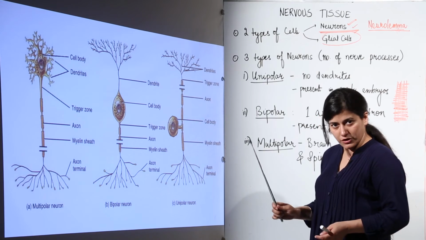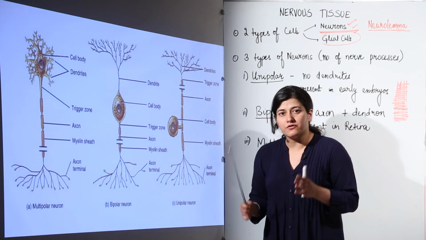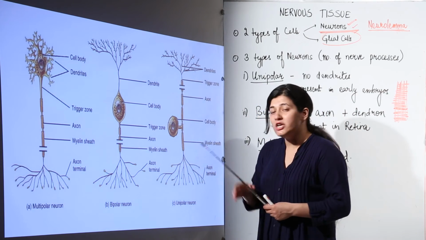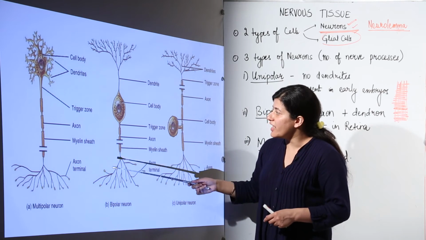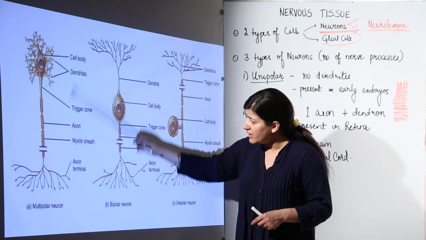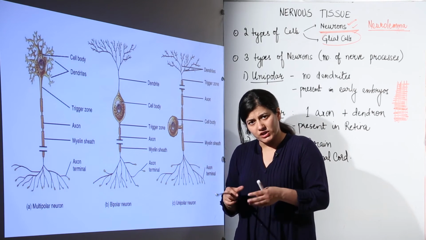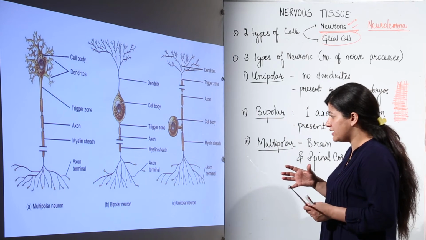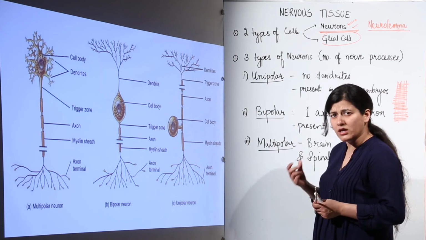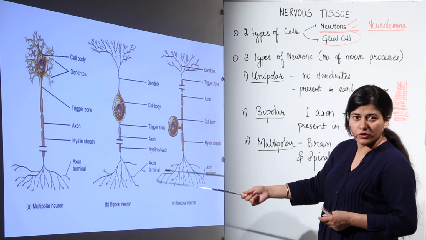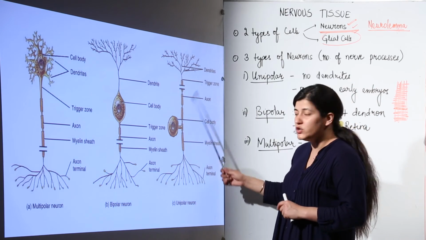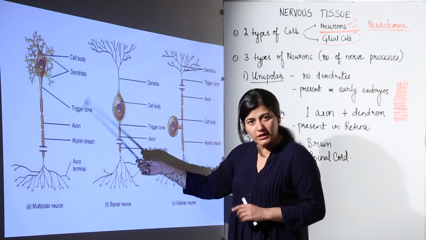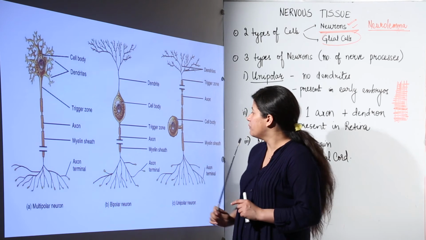In the case of multipolar neurons, our brain is the main center of all coordination activities. It is the master organ in terms of coordination. So it has many multipolar neurons with many dendrites and many axons, so that they come in contact with each other and enable fast processing, so that the organism is able to conduct its coordination activities at a lightning pace. So what you have to remember is: a unipolar neuron has no dendron, a bipolar neuron has a dendrite and an axon, and a multipolar neuron has multiple axons and multiple dendrites.